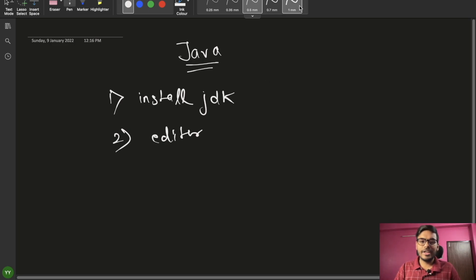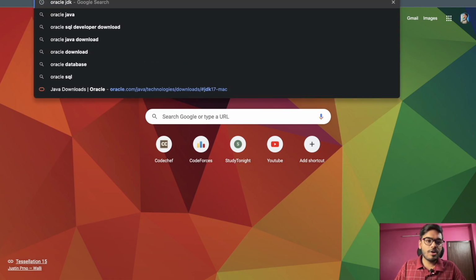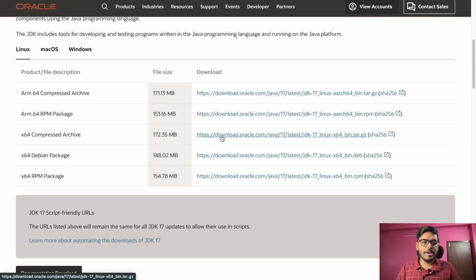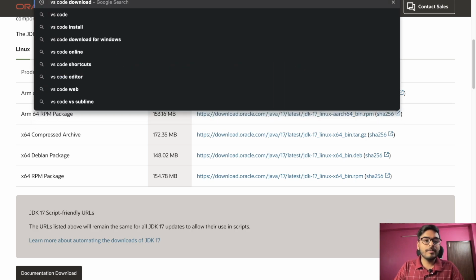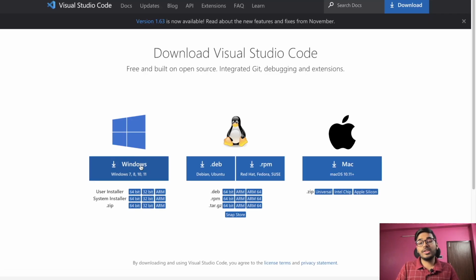For installing JDK, you can go to Oracle, directly write Oracle JDK download, go to the first link and simply download from here. All the versions are here. And the second thing is the editor. There are lots of editors, like you can use Sublime, Atom, IntelliJ, or VS Code. Earlier I used to use VS Code. You can directly write VS Code download, go to the first link, and if you're using Windows, you can download a Windows version. If you're using a Mac, you can download a Mac version, or a Linux version.